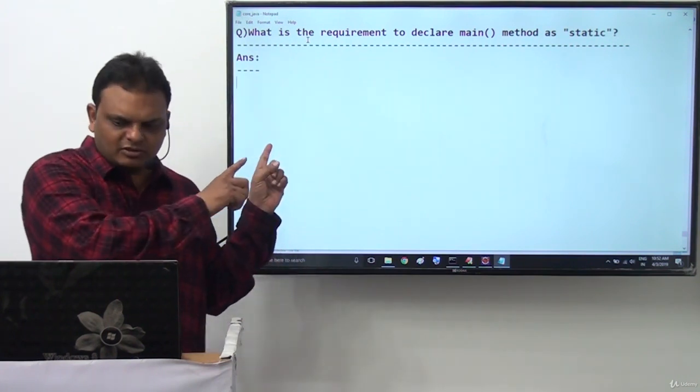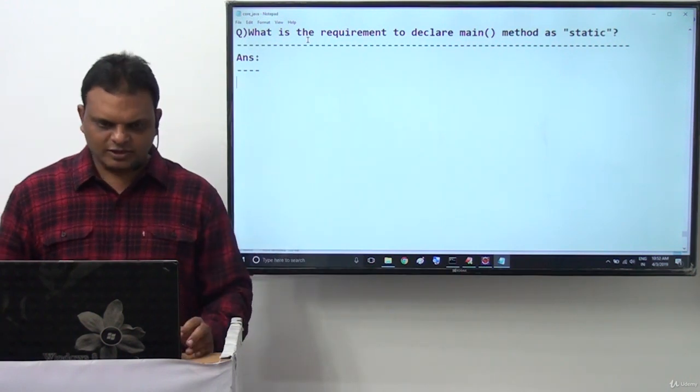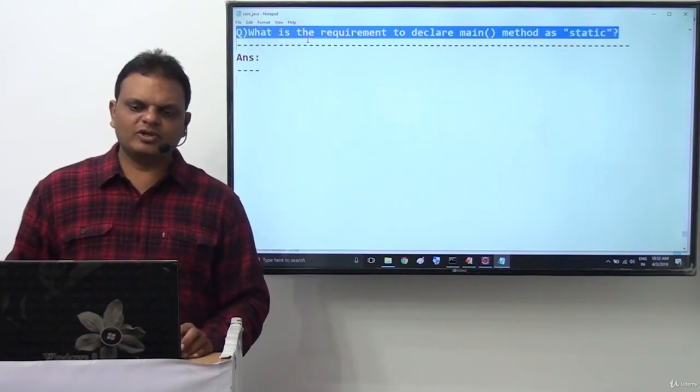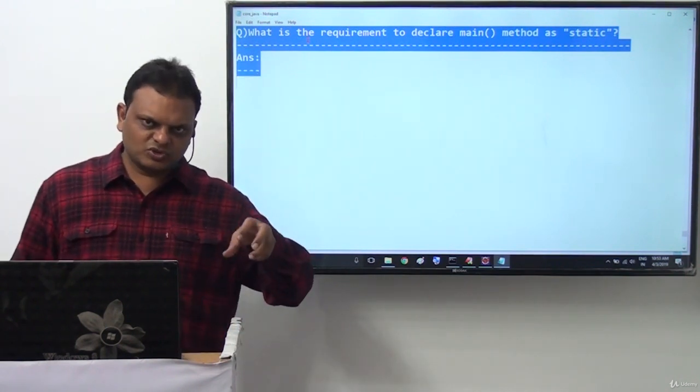Now coming to this particular context, what about my question here? My question is, what is the requirement to declare main method as static? This is the question here. The answer for this question is very clear.